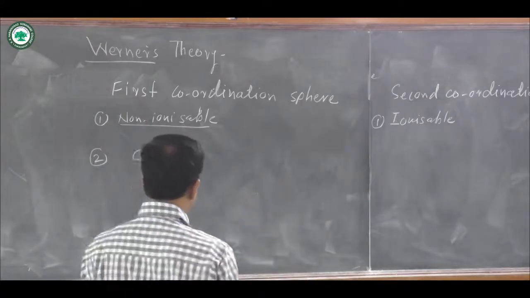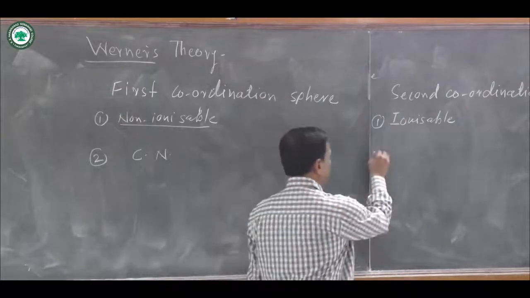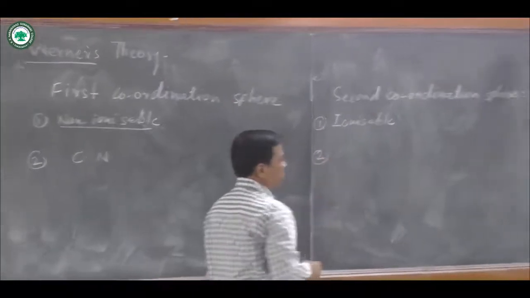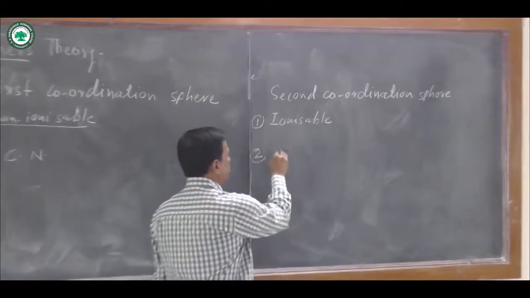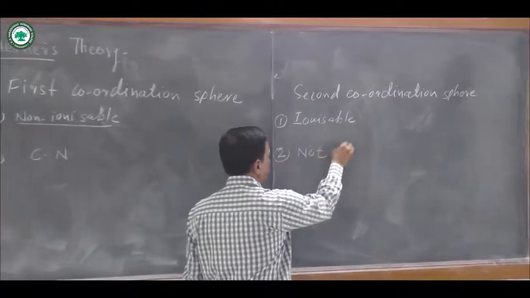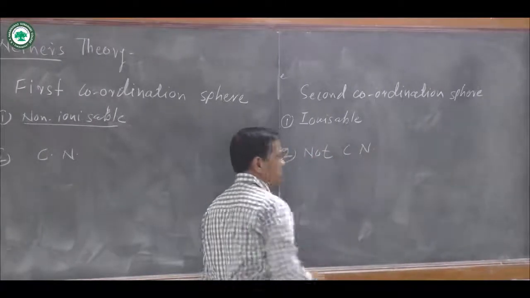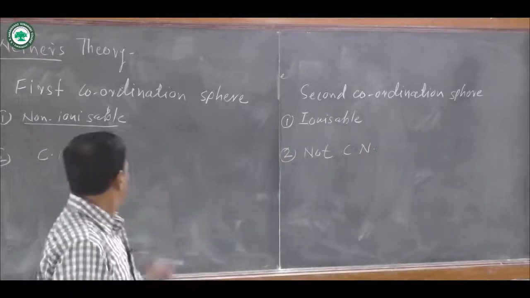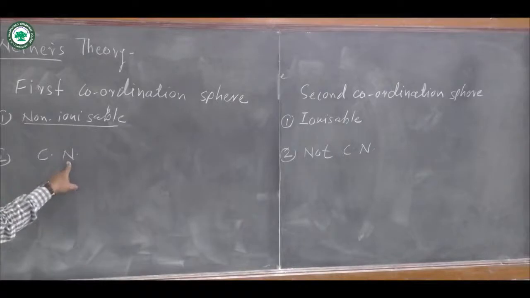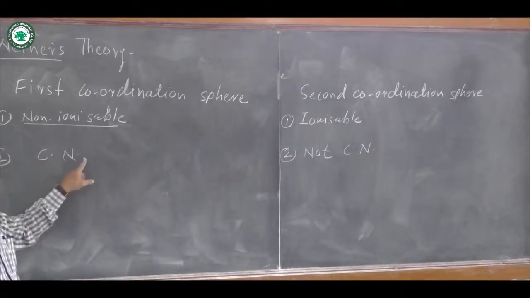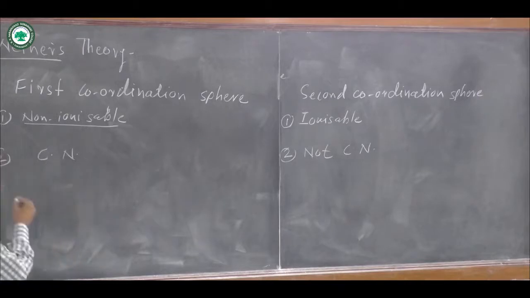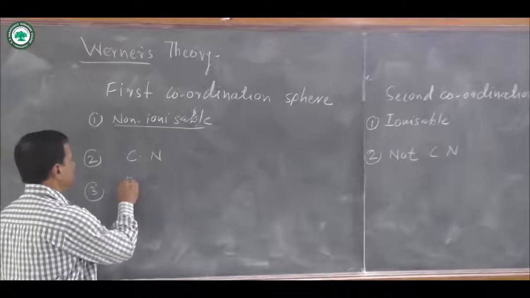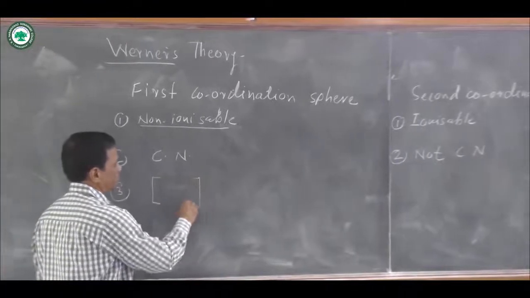But here the second coordination pair is not equal to the coordination number, meaning coordination number is not equal to the primary valencies, but coordination number is equal to secondary valencies, and secondary valencies is equal to what? Coordination number.